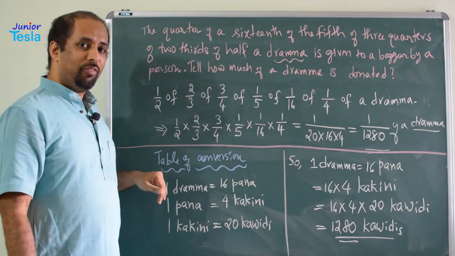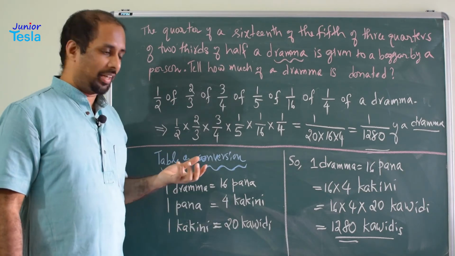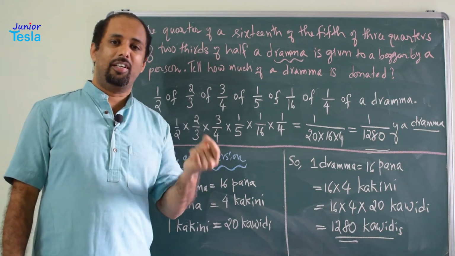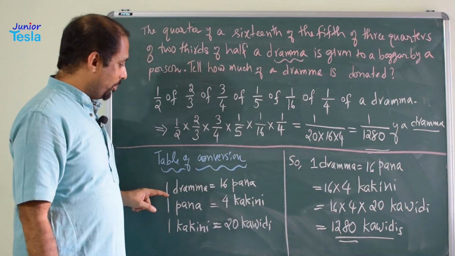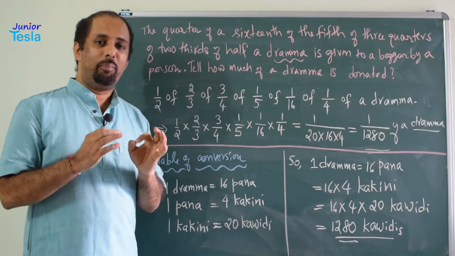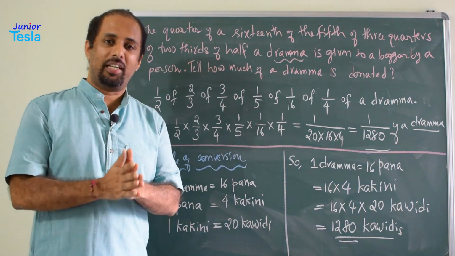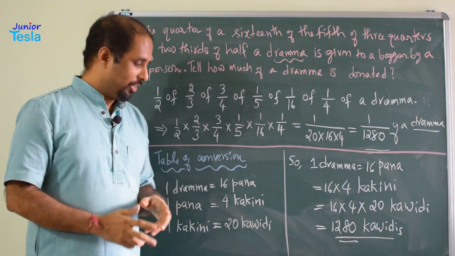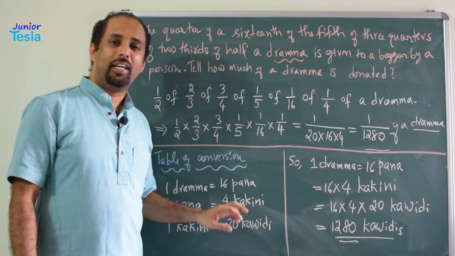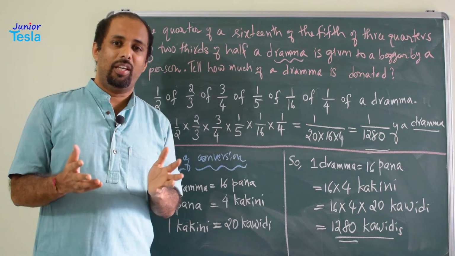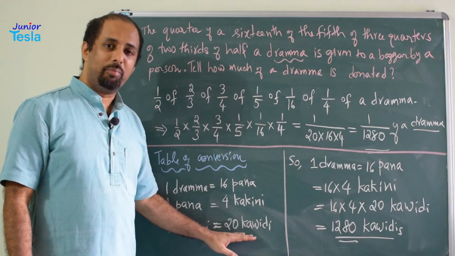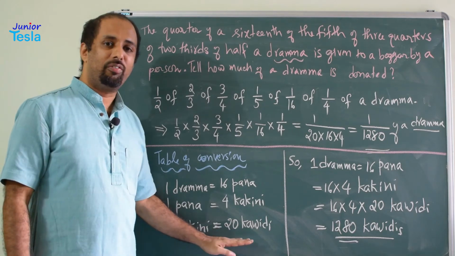The table of conversion for those days, of Bhaskaracharya's time: 1 drachma is 16 pana. There was another denomination called pana, and 1 drachma is equal to 16 panas. Then what is 1 pana? 1 pana is 4 kakini. So, kakini is another denomination. 1 pana is equal to 4 kakini, and then 1 kakini is equal to 20 kavadi. Kavadi or kavari or kavade, there are different names for this. So, kavade is another denomination. So, 1 kakini is equal to 20 kavade.